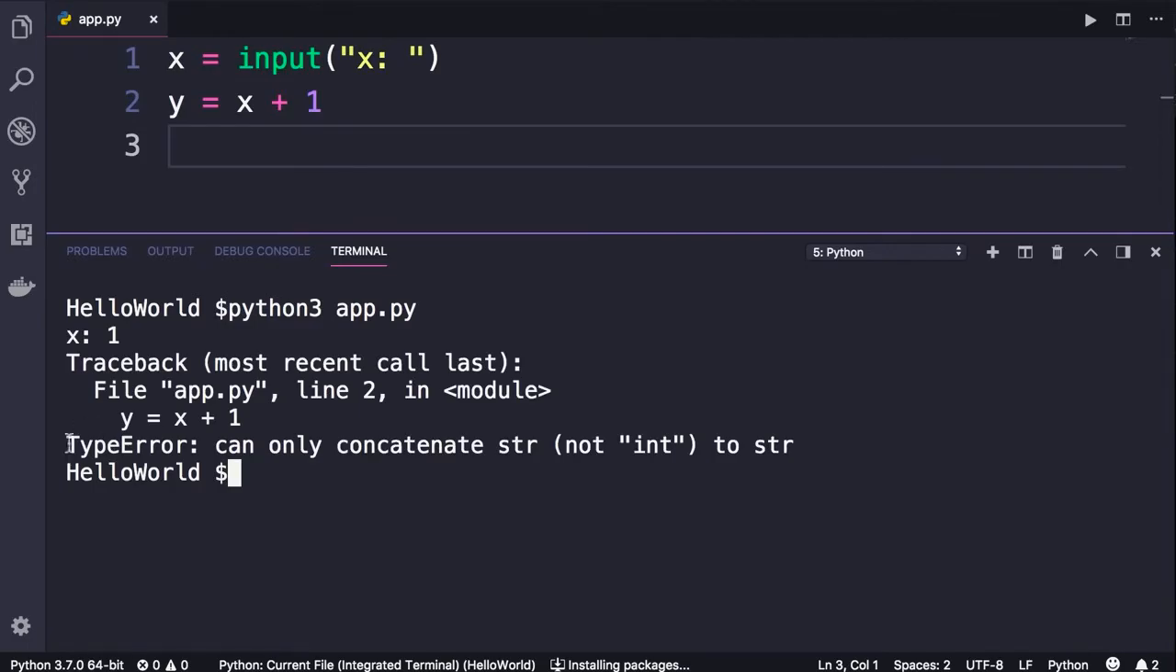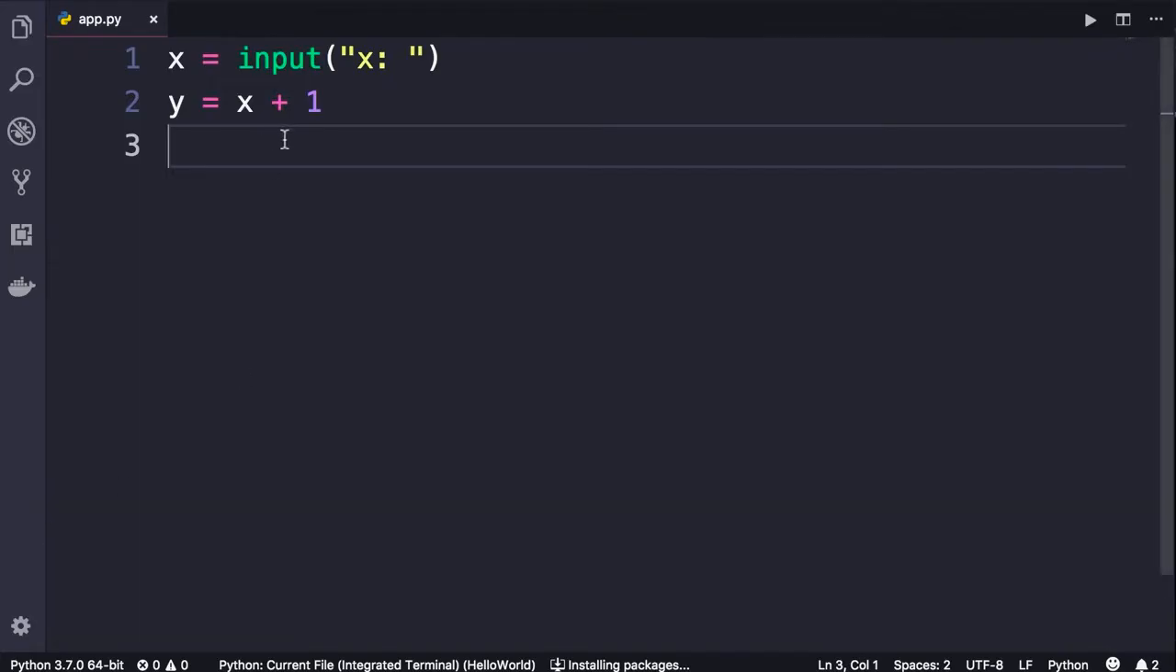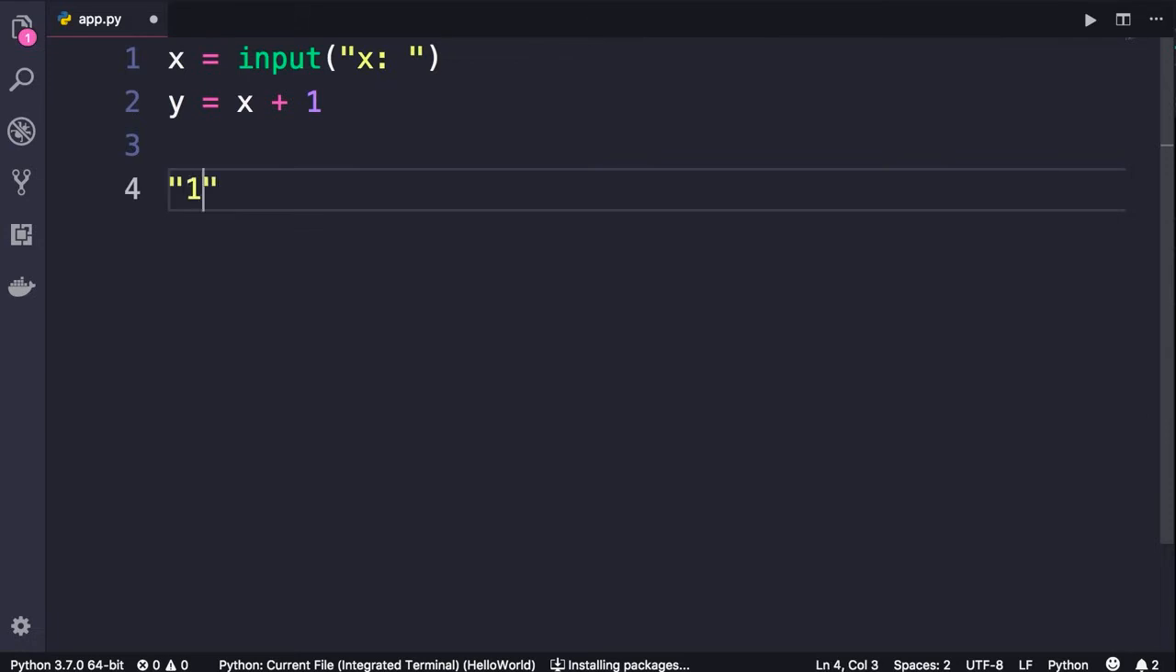We got an error. Type error. What is going on here? Well, when we receive input from the user, this input always comes as a string. So this expression at runtime will look like this. String 1 plus 1. Note that the number 1 is different from string 1 because these are two different types. Now, when Python sees this expression, it doesn't know what to do because two objects can be concatenated if they are of the same type. So here we need to convert this string 1 to a number.